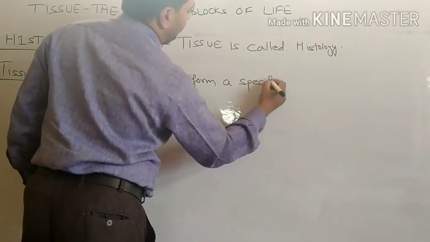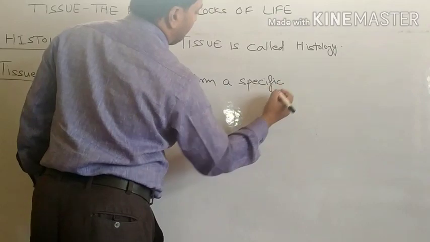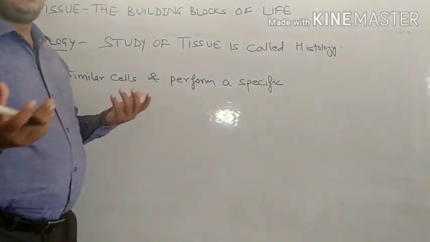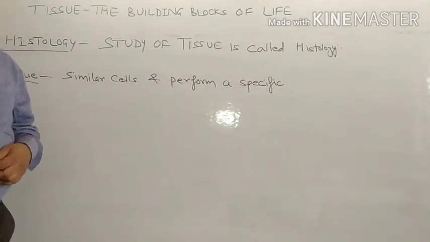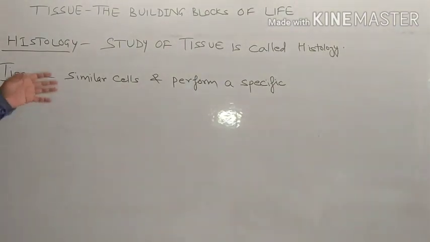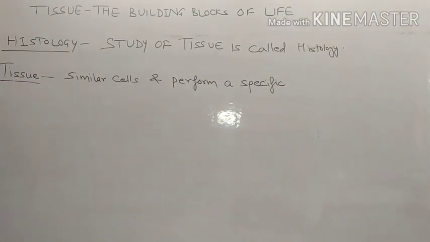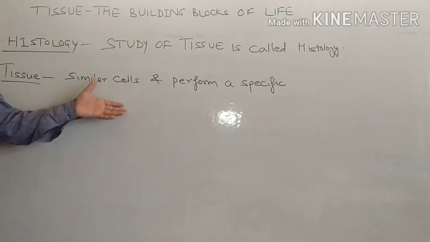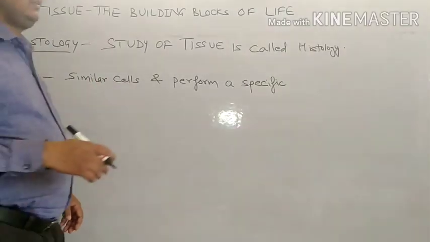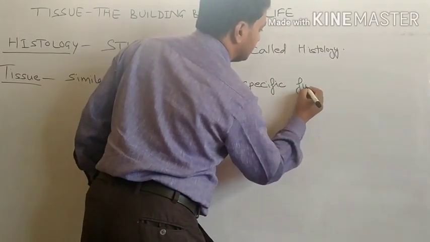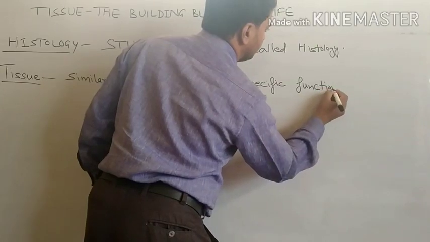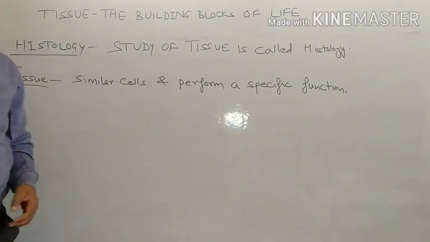There are so many tissues we know. Muscular tissue is there, nervous tissue is there, connective tissue is there, epithelial tissue is there. In plants there are so many different types of tissues. So similar cells are there and they perform a specific function.